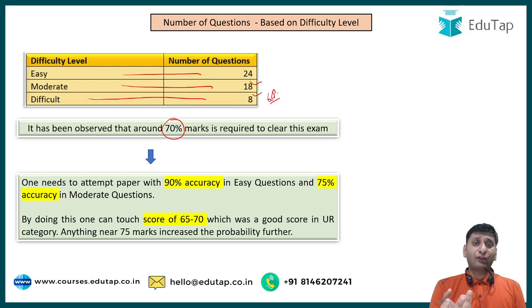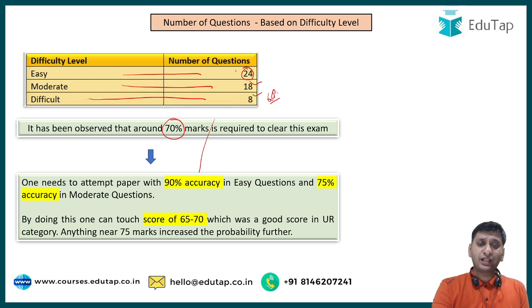Now in the next cycle, maybe the exam is very difficult, even 50% can be enough, but let's not go into that. Now, how could one have obtained this 70% mark? See, here accuracy becomes the key, because when you are attempting easier questions, you need to be pretty sure that whatever you are marking is right. So here I think you need 90% accuracy in the easy questions. Because with 90% accuracy, say if you do 22 questions right here and 2 questions wrong here, you will score nearabout 43 here from easy questions. And in the moderate questions, you need nearabout 70 to 75% accuracy.